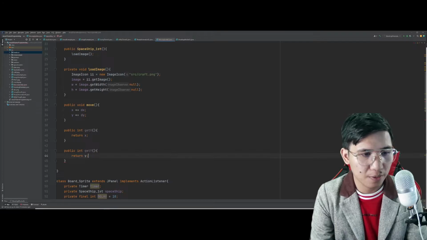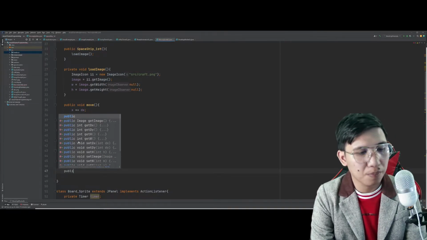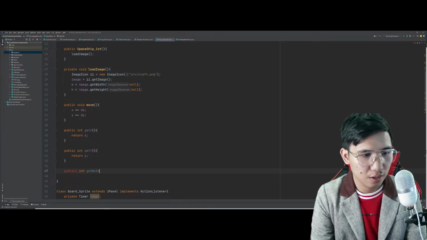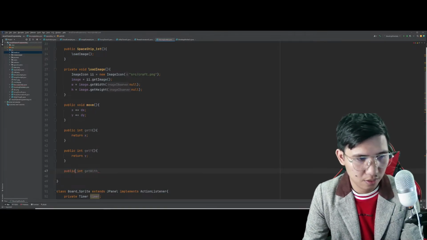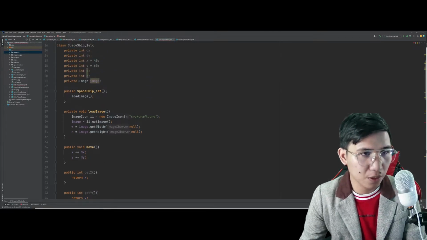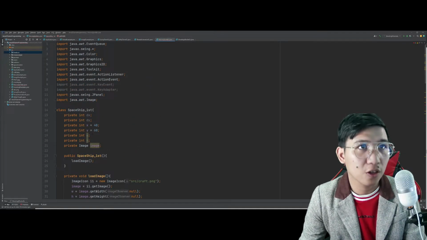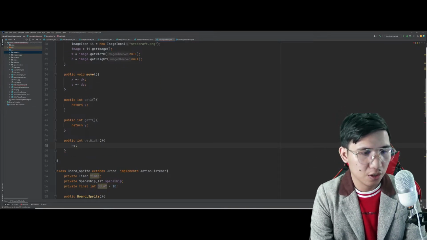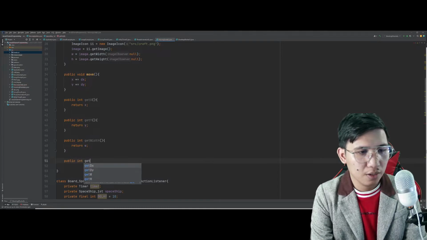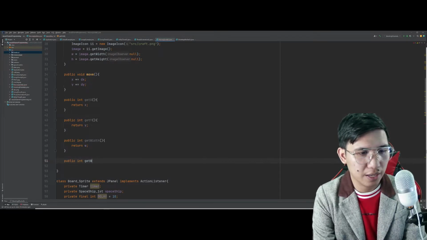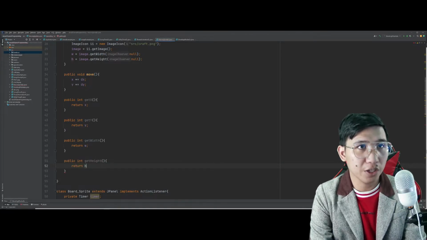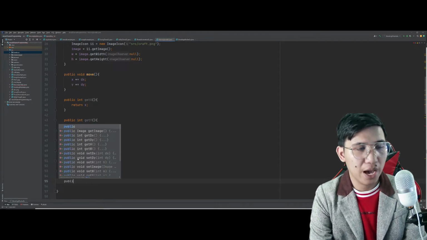Return Y. Ito, public int getWidth. Ano yung variable natin for width? W. Okay. Return W. We also have here getHeight. Return H.